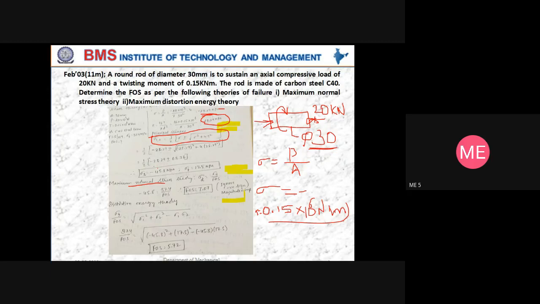You are going to get minus 45.8 as the higher value. Neglect the negative sign as we are interested only in magnitude of stress. Get the factor of safety, then go to distortion energy theory and find the factor of safety. Check whether you are getting the same values as I have got.